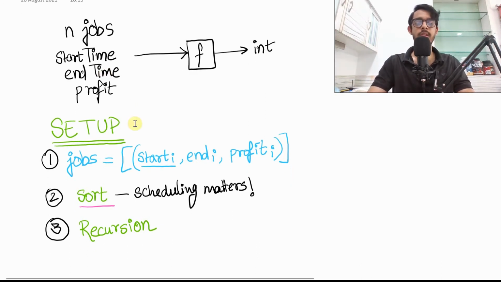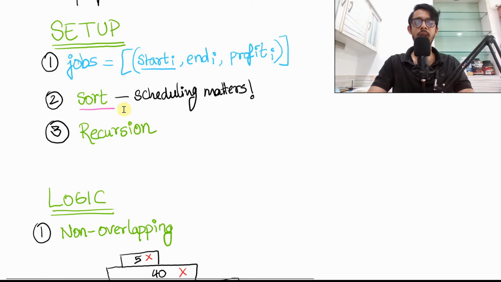First thing we'll do for setup is convert all of these three lists into one single giant list of jobs. This will have the start of i, end of i and the profit of i, basically meaning that the ith job has start of i, end of i and profit of i in a tuple. This is just for the sake of convenience.